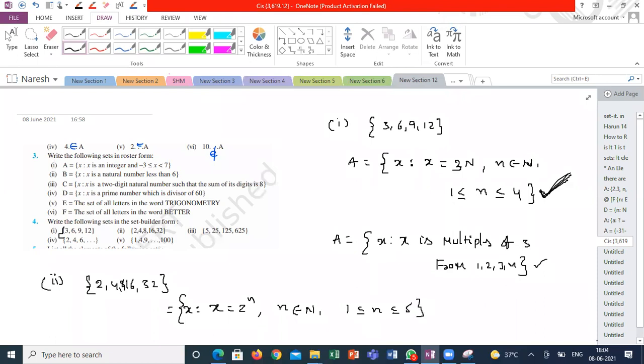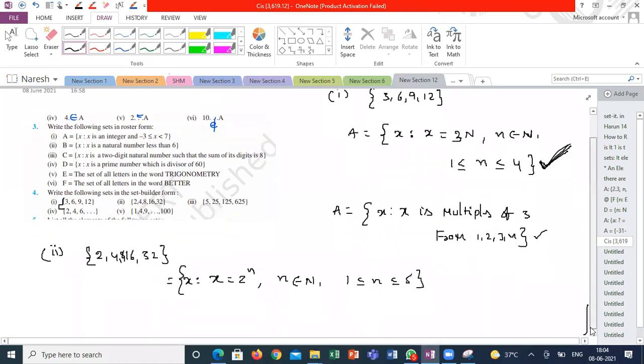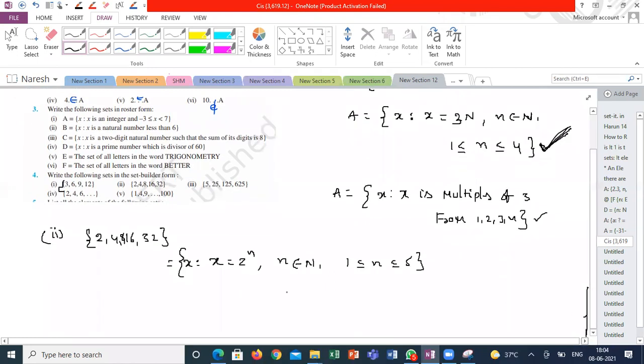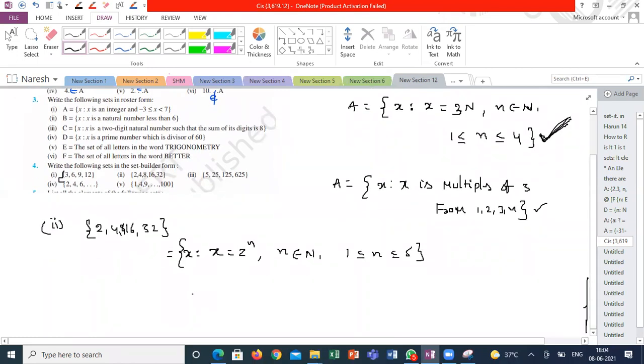Is it clear? Correct or not? If n is equal to 1, 2 power 1. If n is equal to 2, 2 power 2. If n is equal to 3, 2 power 3. If n is equal to 4, 2 power 4. If n is equal to 5, 2 power 5. So like this, we can write many.